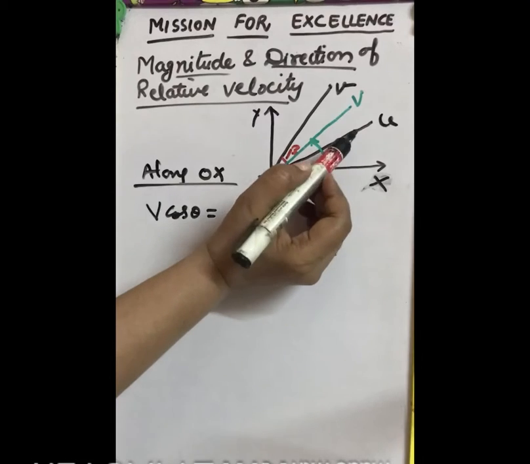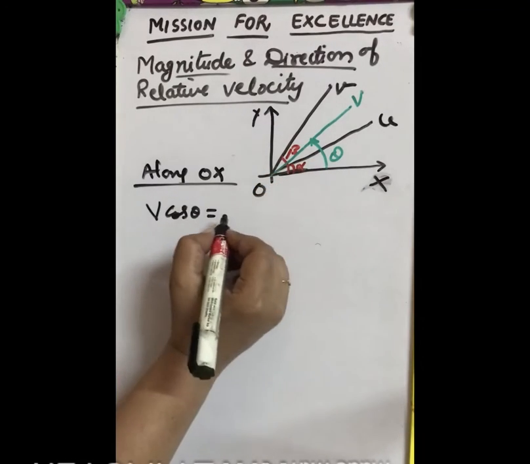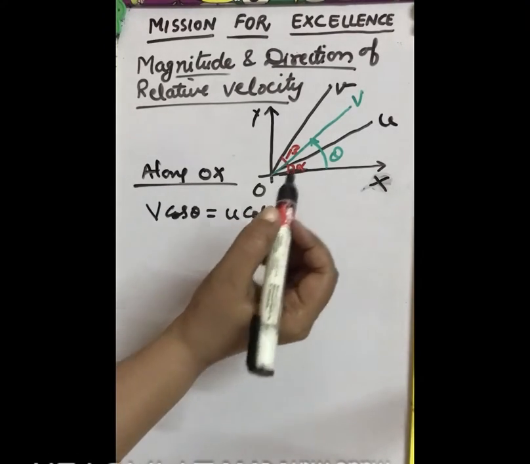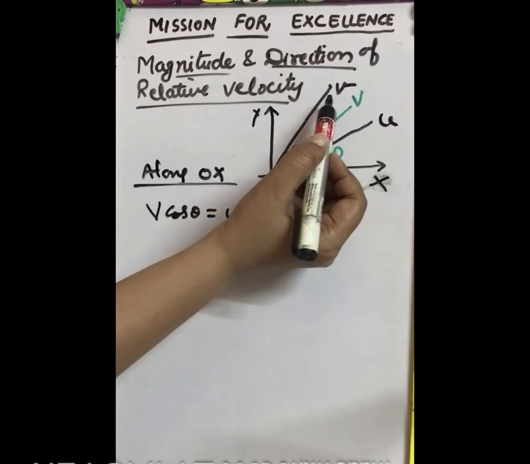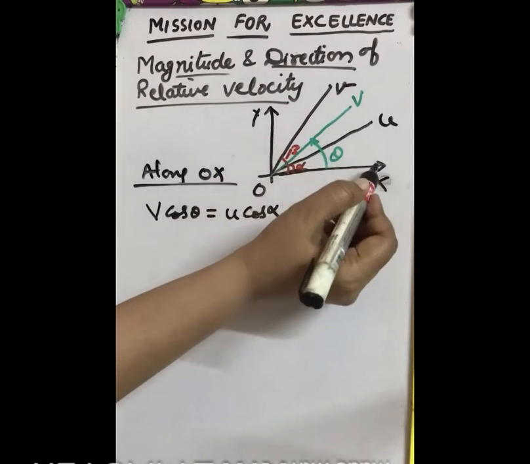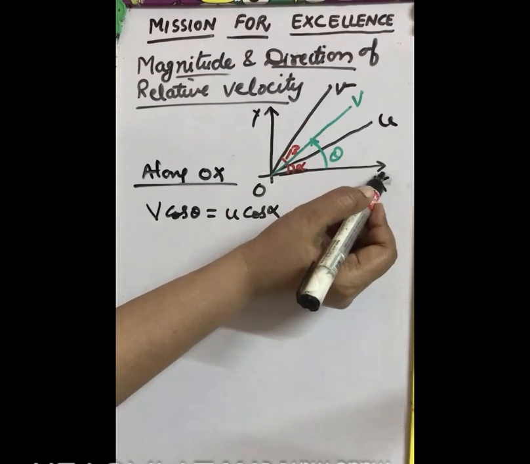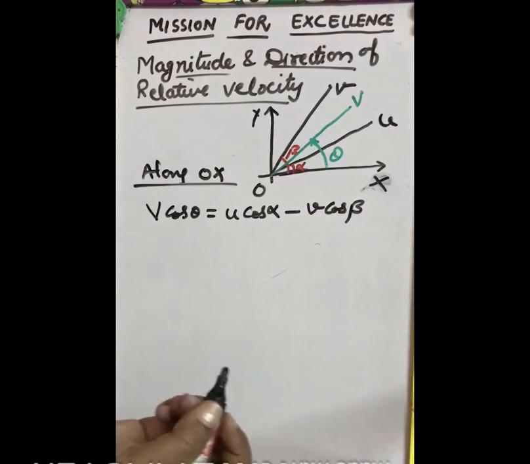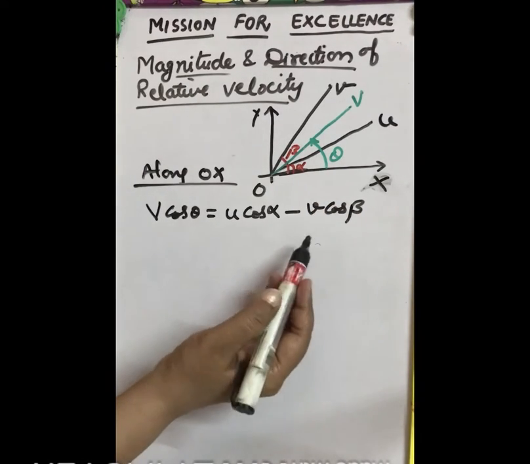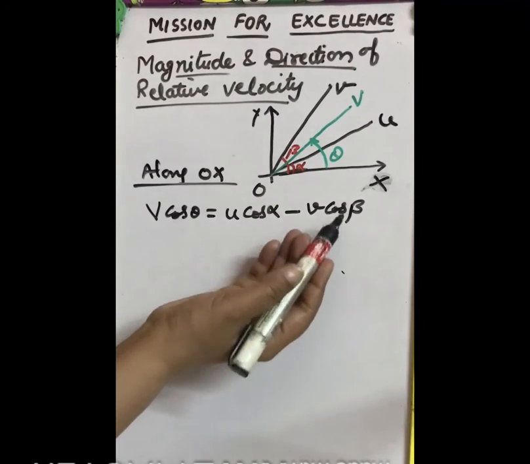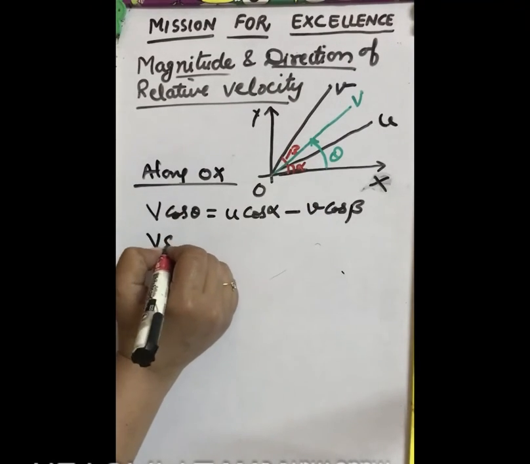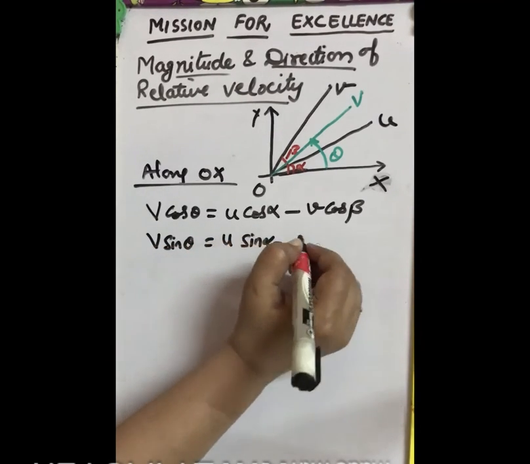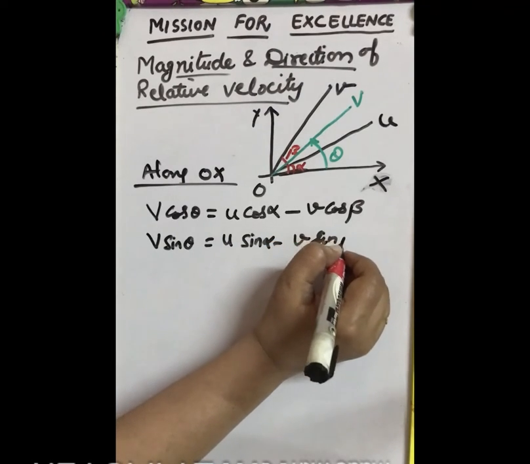The component of u along the x direction is u cos alpha, plus we take the reverse component of v. The component of v is v cos beta, and taking the reverse component, it is minus v cos beta, because to find the relative velocity we take the reverse direction. Similarly, in the y direction, we get V sin theta equal to u sin alpha minus v sin beta.